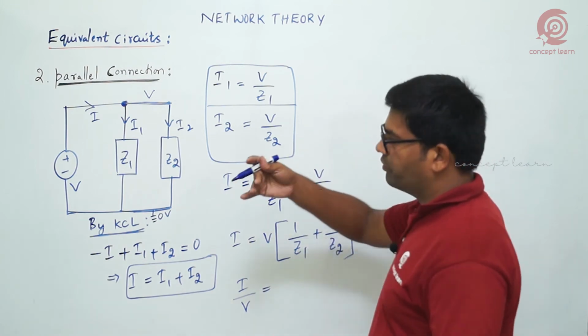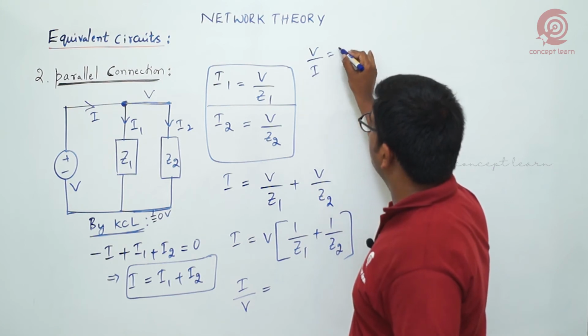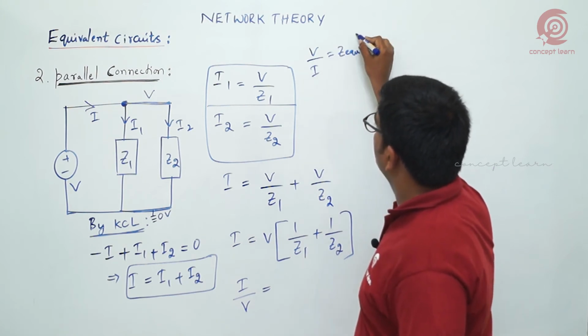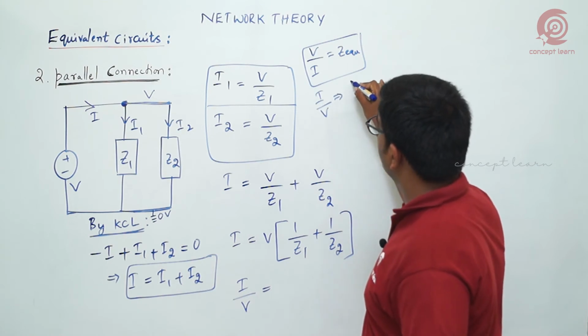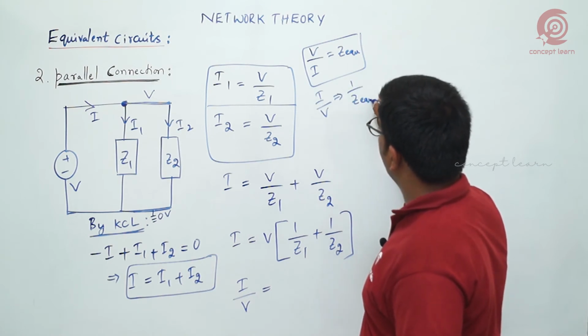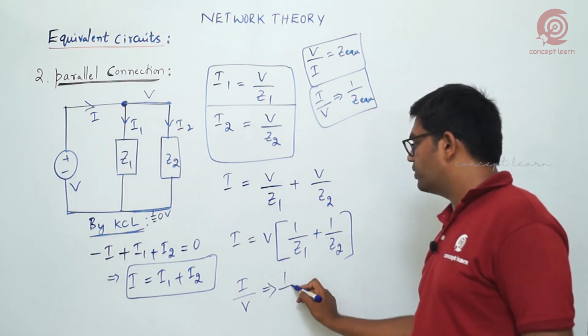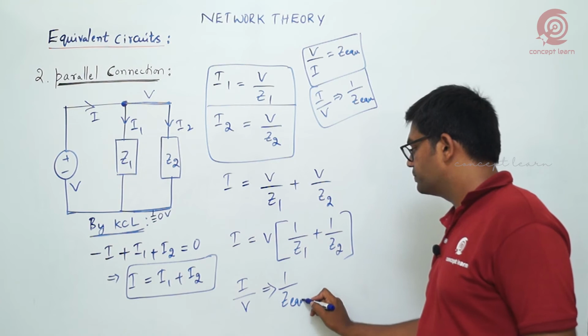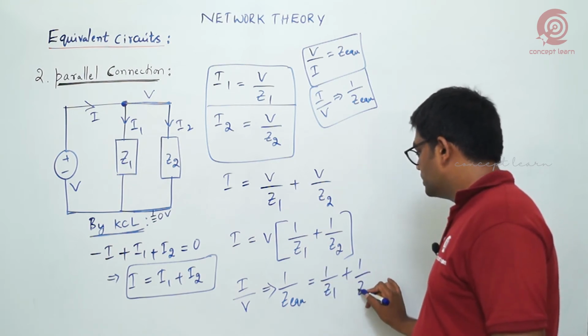Earlier, when we discussed the series connection, V by I we wrote as the equivalent impedance, but here I by V we got, and I am writing it as 1 by Z equivalent. So when I replace I by V with 1 by Z equivalent, the equation will be 1 by Z1 plus 1 by Z2.